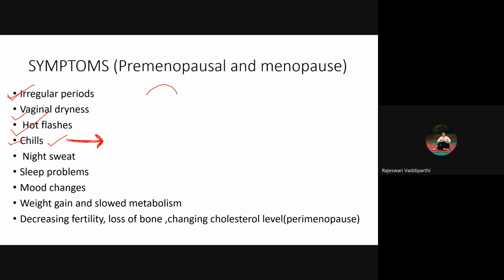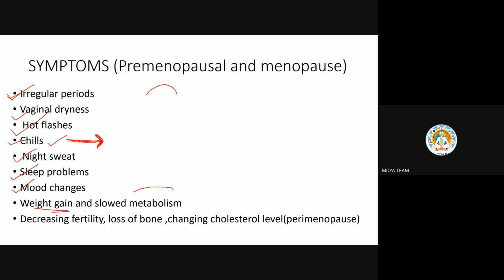A feeling of warmth, sweating suddenly, ma'am. Yes, feeling too much like sweating, or feeling too much warm. Okay. Now night sweat, sleep problems could happen at that particular age of the female. So we can say that these are premenopausal symptoms. Mood changes will happen. Weight gain, either too much gain of weight, or they can even become too lean also.